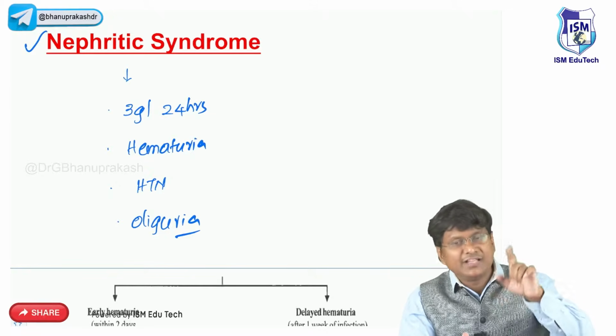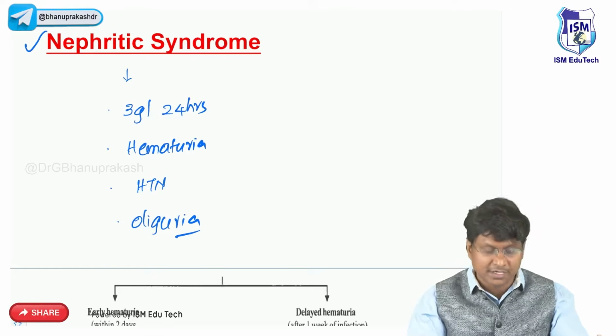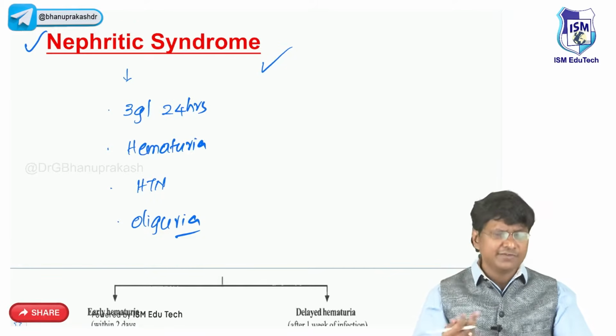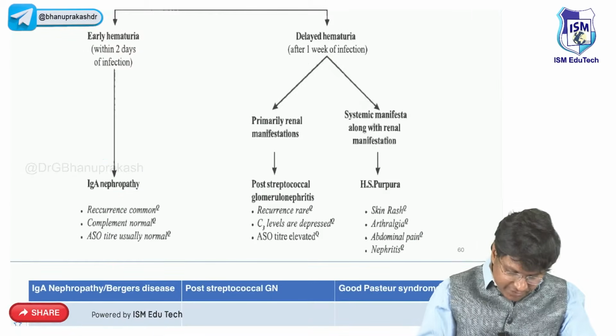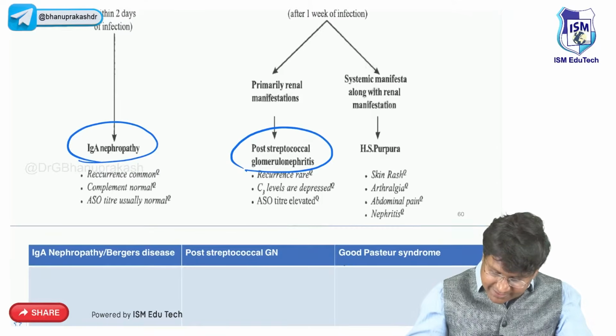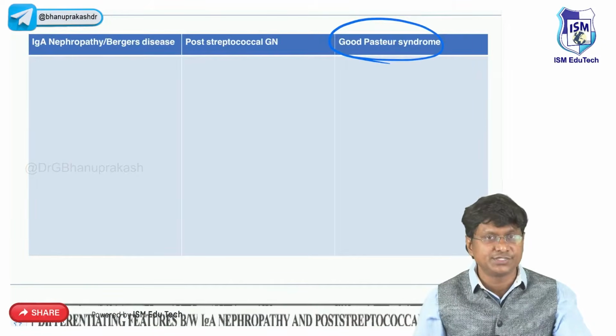In all the forms of nephrotic syndrome, you don't have hypertension. In minimal change disease, the blood pressure will be normal, but in all the forms of nephritic syndrome, there can be hypertension. And what are the forms of nephritic syndrome? You have IgA nephropathy, post-streptococcal glomerulonephritis, and Goodpasture syndrome, right? Let me discuss these three important conditions now.